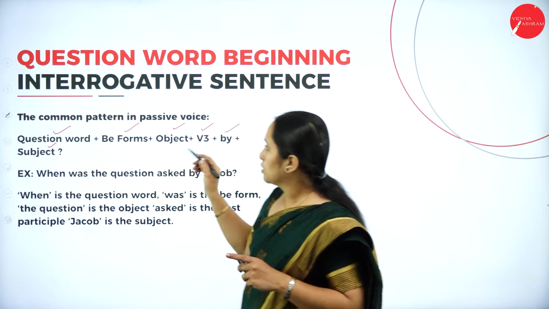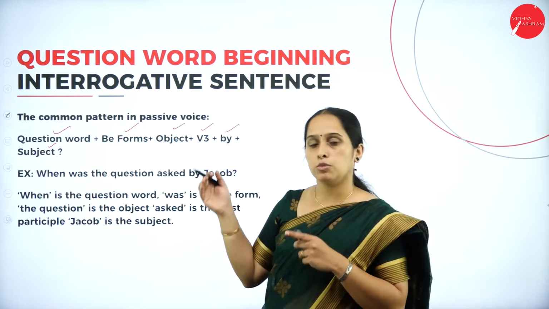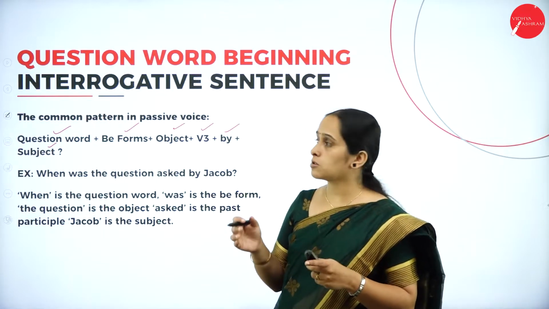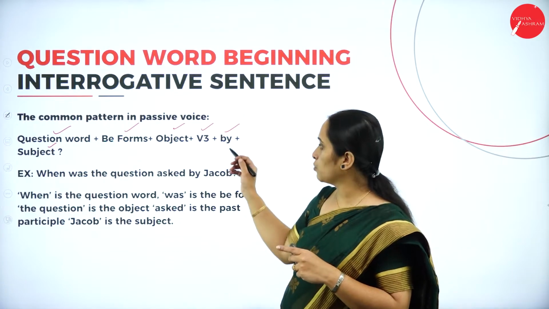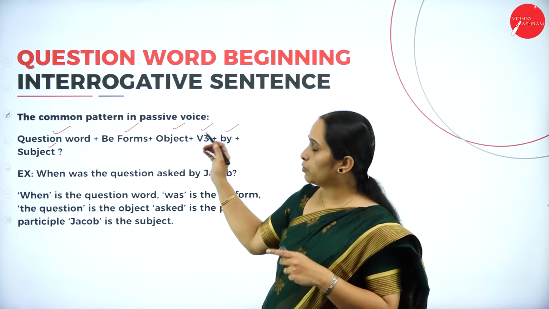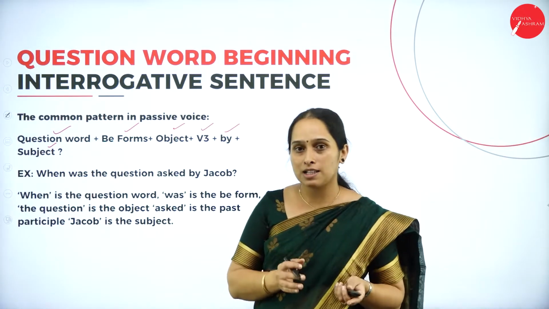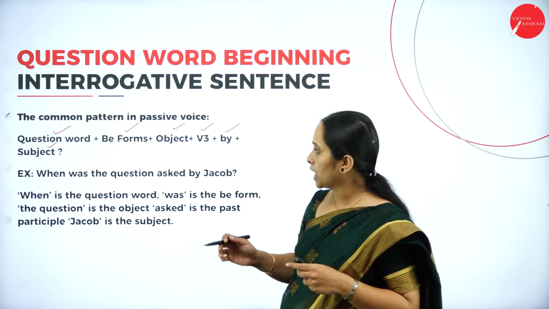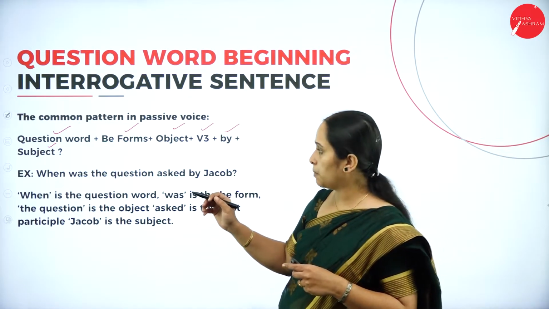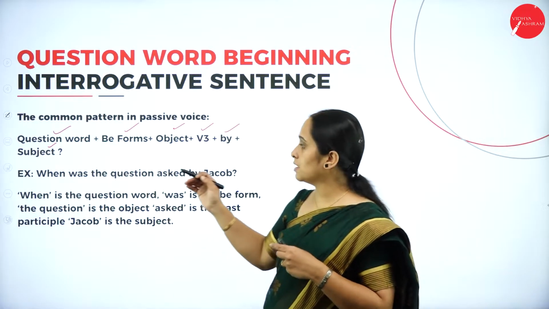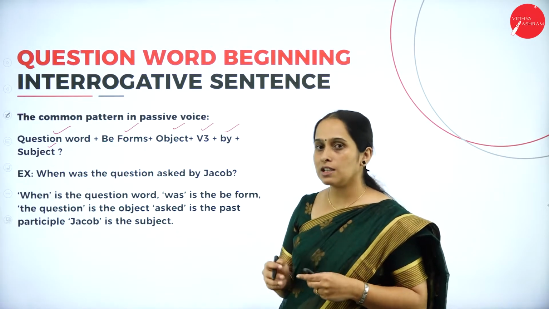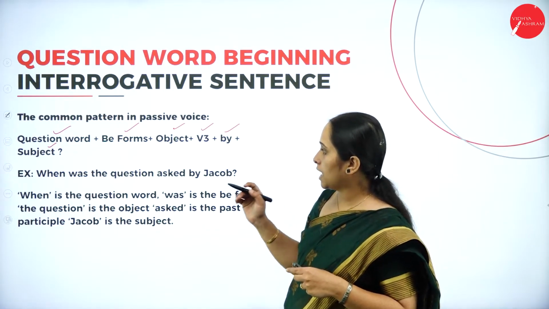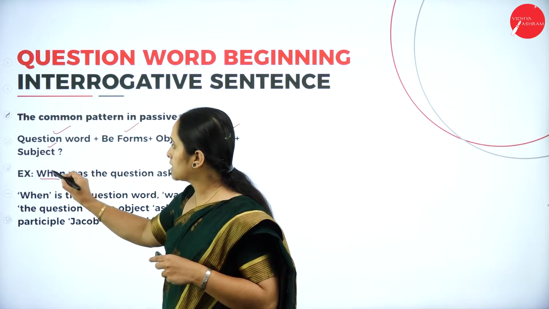In the passive voice, both in auxiliary beginning sentences and question word beginning sentences, we have by here, and the verb will be in past participle form. Let's look into the example here. When was the question asked by Jacob? So when is the question word.